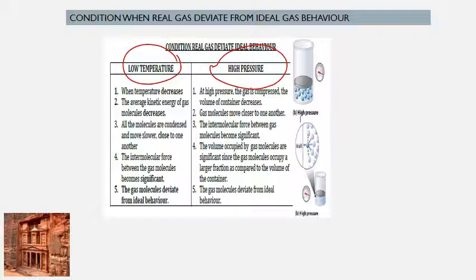Hence, the volume occupied by the gas molecules are significant since the gas molecules occupy a larger fraction as compared to the volume of the container. Sekarang ni gas molecule sudah memenuhi ruang disebabkan adanya ikatan antara diorang. So, the gas molecules deviate from ideal gas behavior at high pressure.